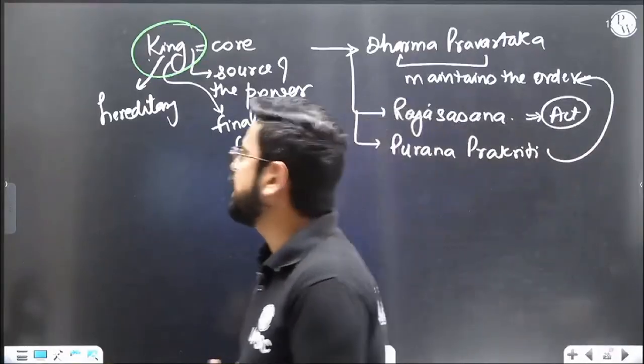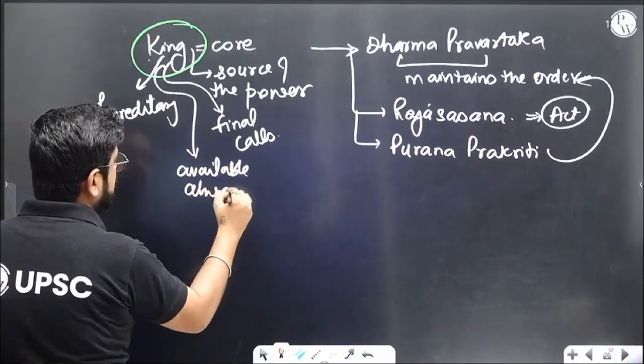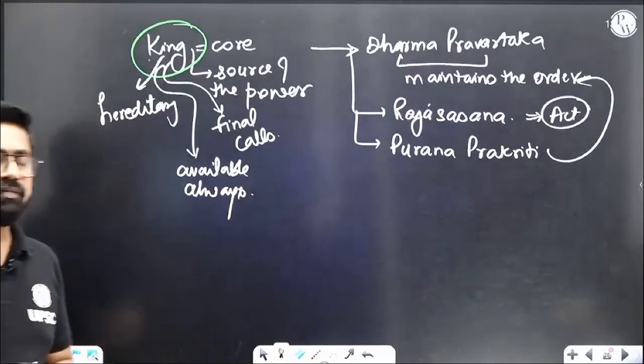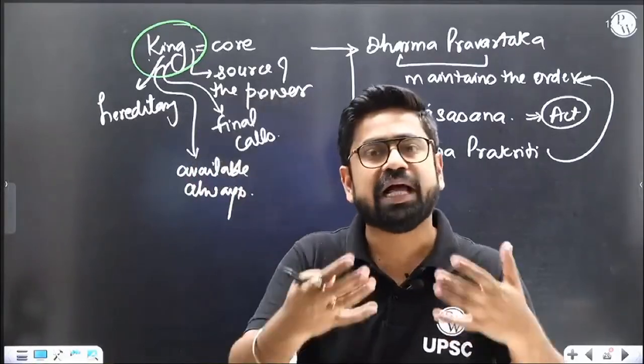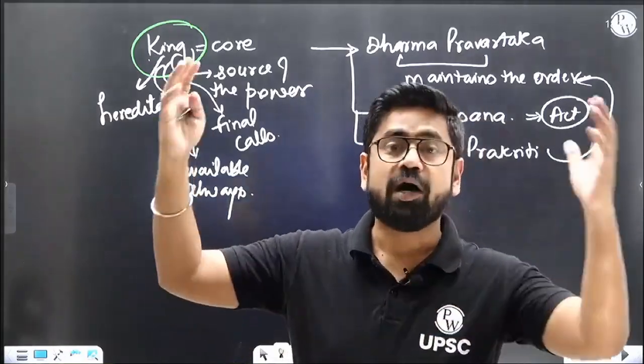Plus, he should be available at all times. You can write all these things. He should be available. Always. And that was the reason we were discussing those 16 parts. It is assumed that his life is not his life, it is the state's life. So technically, it is a public service. Technically, he's not just a king. Now, we think the king is somebody who has to enjoy. It's about luxury, like Dhanananda.